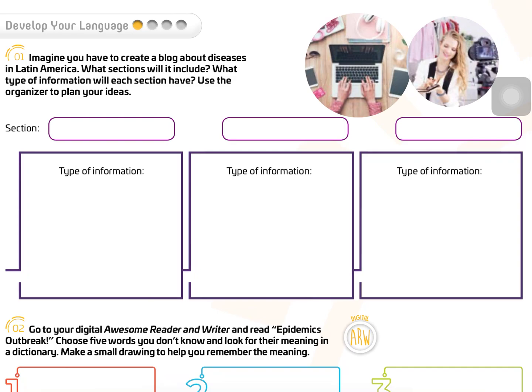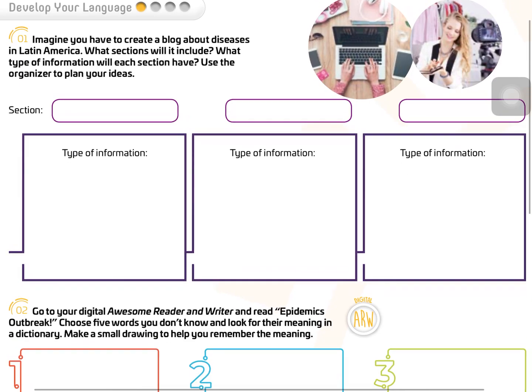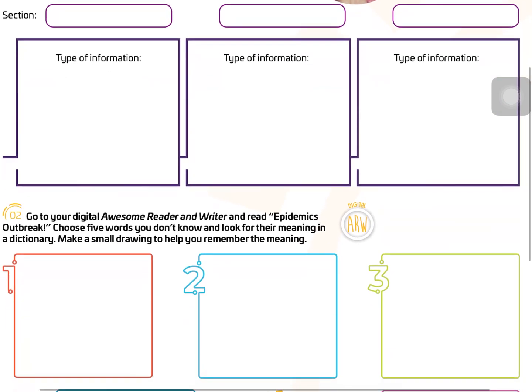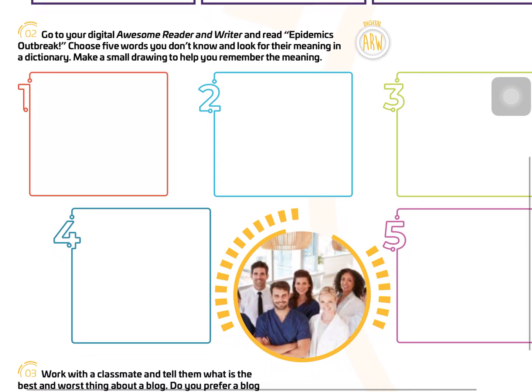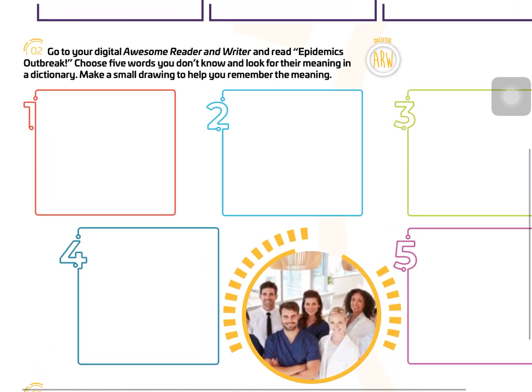Yes, for example, section 1, kinds of diseases. So the most common diseases: coronavirus, swine flu, measles, smallpox, etc. Different diseases. Okay. Number 2, cures, vaccines, remedies, medicine for the diseases.